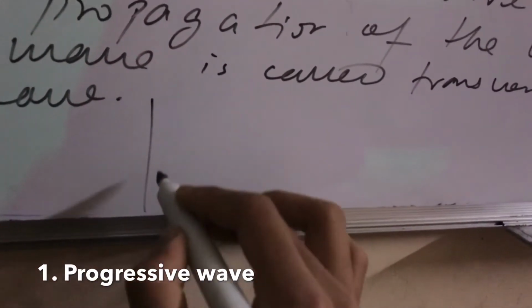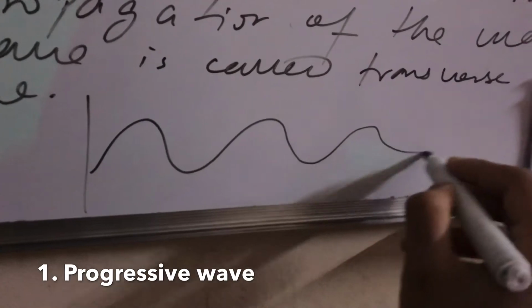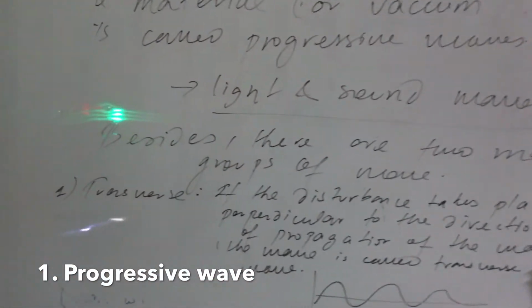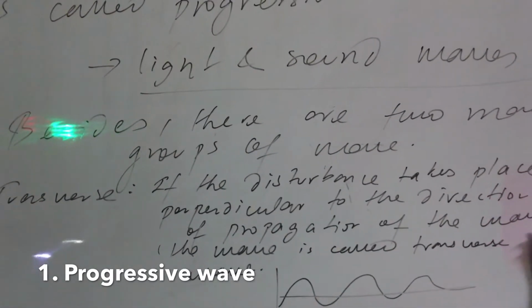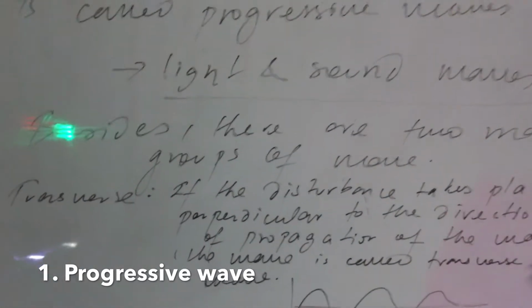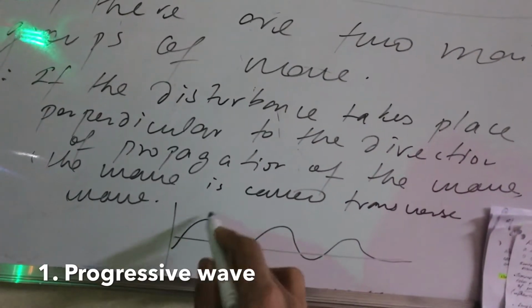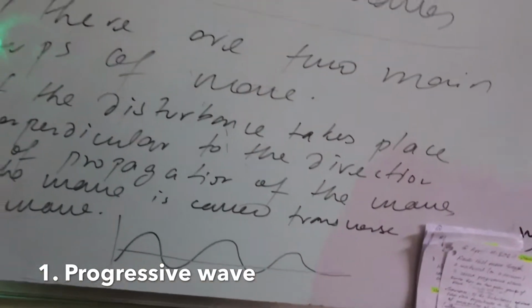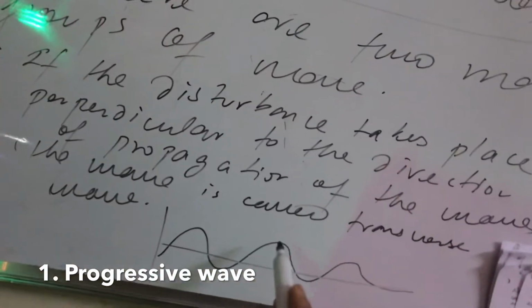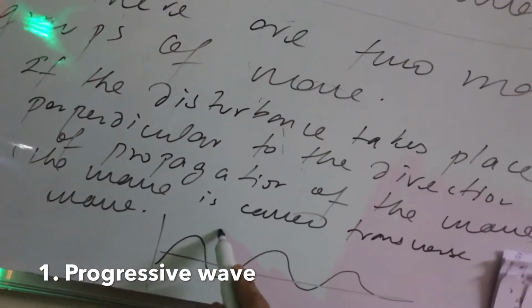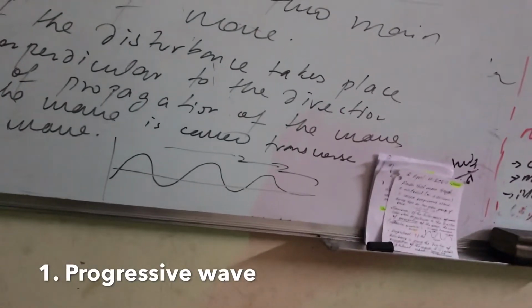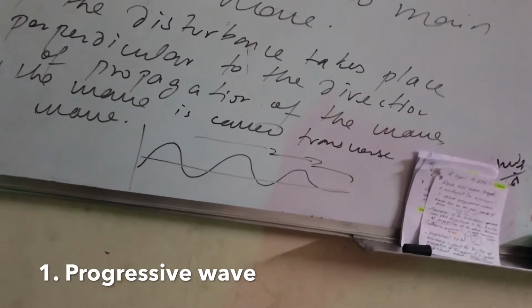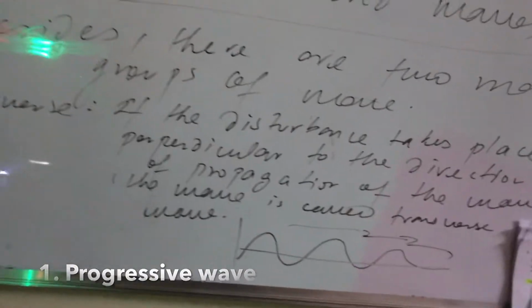So it's kind of like this, and you have studied that. These are perpendicular to the direction of propagation of the wave. It's called the transverse wave.